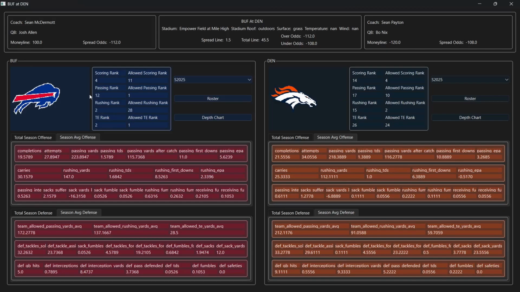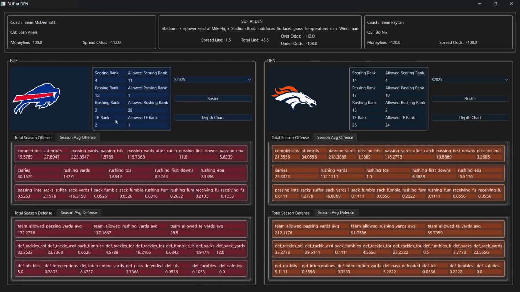Also looking at the scoring rank, which would usually matter more than anything else, you have Buffalo with a scoring rank of 4, going against Denver with an allowed scoring rank of 4 as well, so very even there. And then Denver with a scoring rank of 14 against an allowed scoring rank of 11, giving Buffalo the slight advantage. So when it comes down to it, Denver's going to really need to rely on their rushing game against Buffalo. If they end up really being able to rush on them, I think Denver can take this game pretty easily. But if Denver never develops that rushing game, then I think they're going to be in big trouble, because this passing rank against the best team at preventing the pass is going to be really tough for the Broncos.